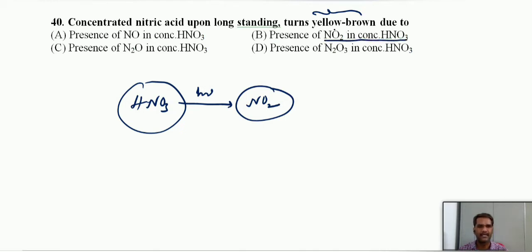Why do we get this nitrogen dioxide? That is due to exposing the nitric acid to sunlight, you will get nitrogen dioxide. This point is also very important. So option B here.